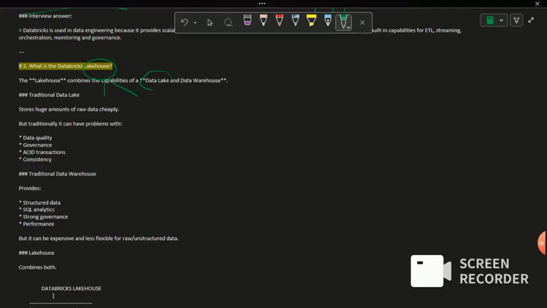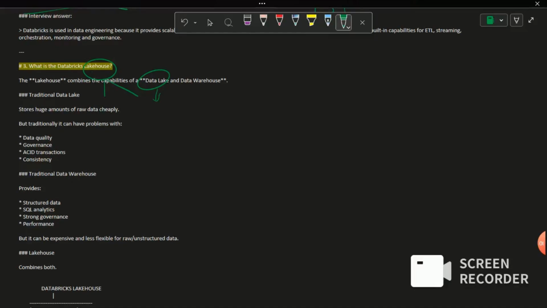So this data lake will support structured, unstructured, and semi-structured kinds of data, and this data warehouse will support only structured data. Both have their own advantages and disadvantages. If we talk about the data lake, it is cheap.